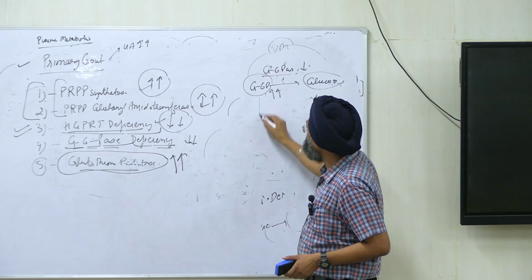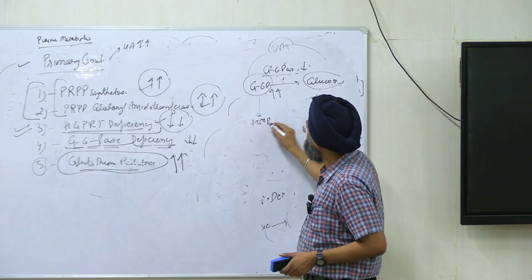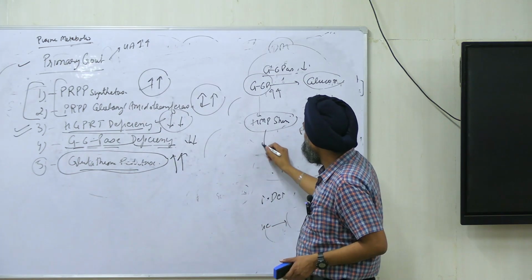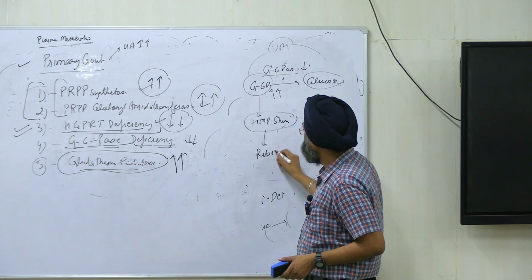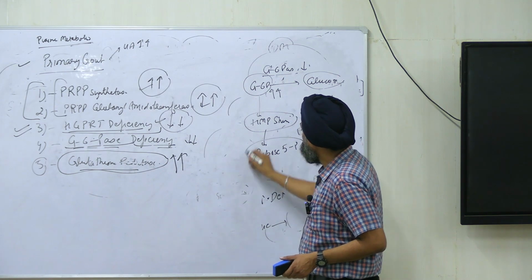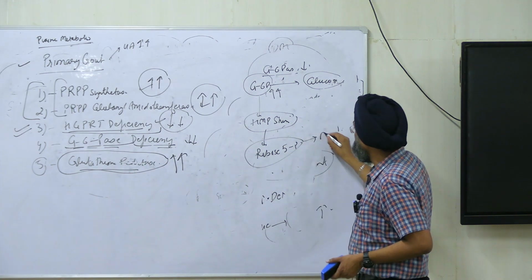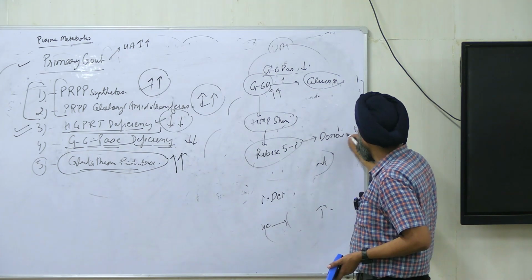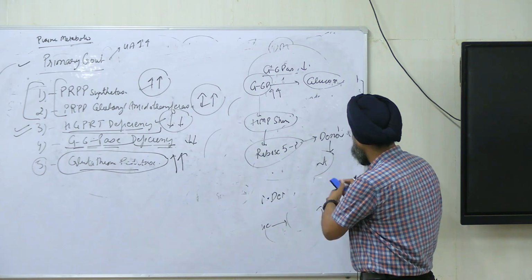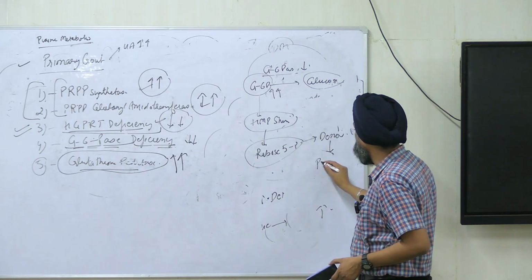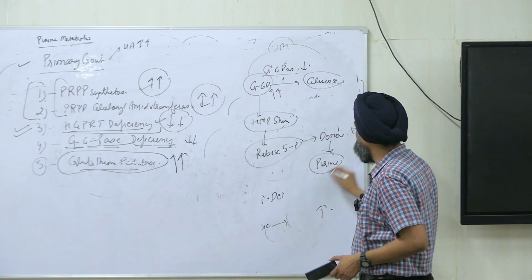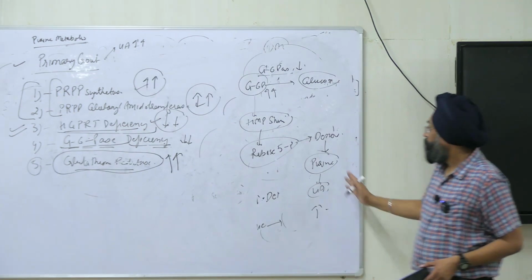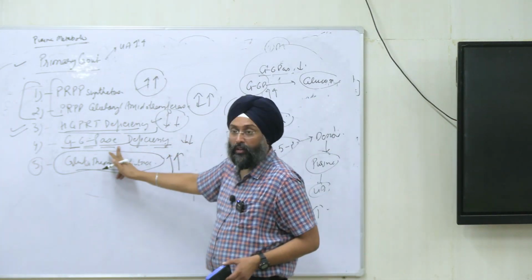The level will increase, and it will enter the HMP shunt. When it enters the HMP shunt, it will lead to synthesis of ribose 5-phosphate, and ribose 5-phosphate will enter de novo synthesis because it is the precursor for de novo synthesis. So de novo synthesis will happen, leading to synthesis of more purines, and more purines will lead to synthesis of more uric acid. So the first thing is done, glucose 6-phosphatase deficiency.